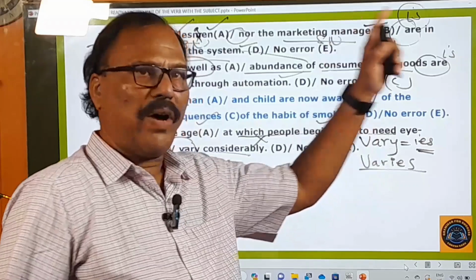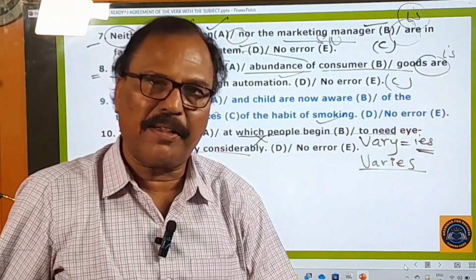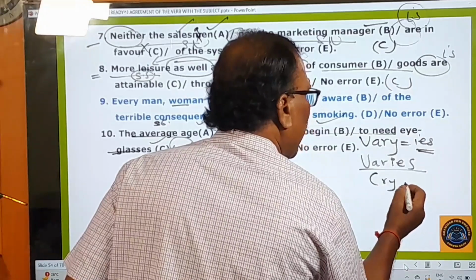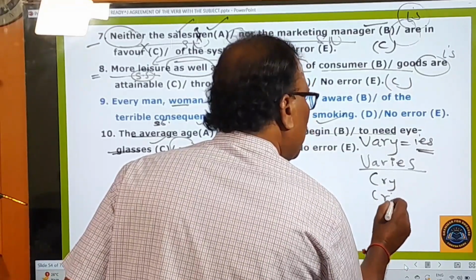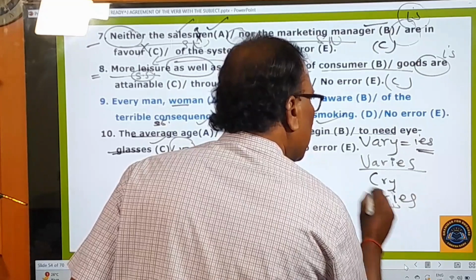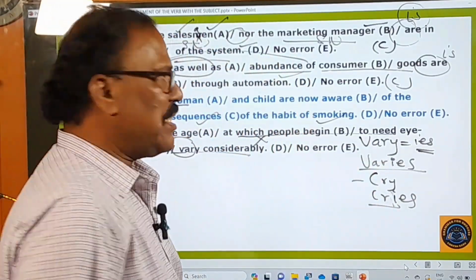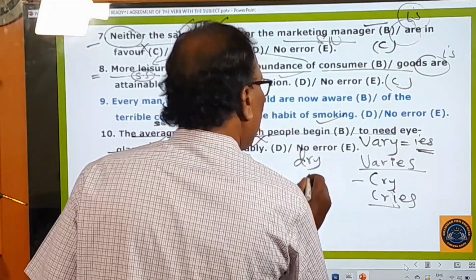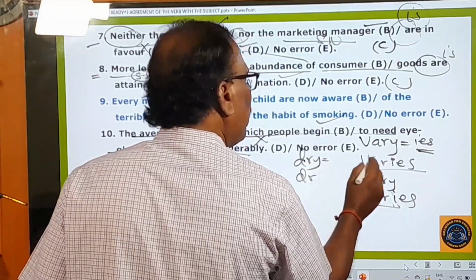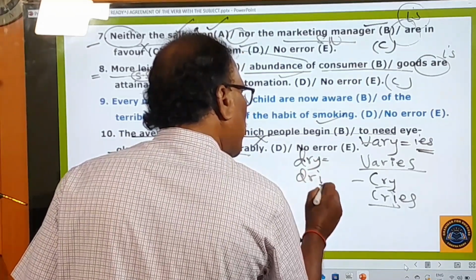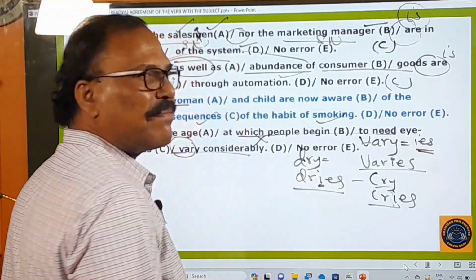Always the last Y of the verb must be turned into I. Then similarly, cry is there. You have to change it into singular: cries. Cry, cries; vary, varies; dry, dries. Dry is a verb, a plural verb. Now change it into singular. This Y is turned into I, then you have to add es: dries.